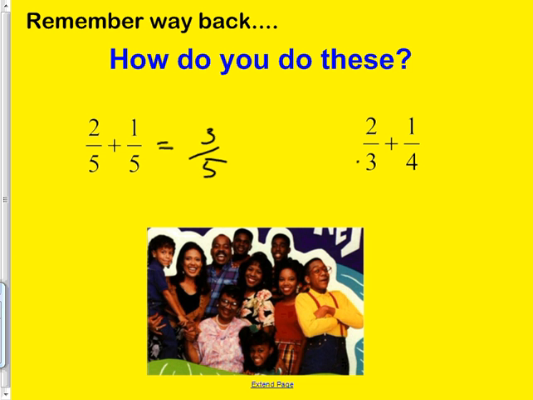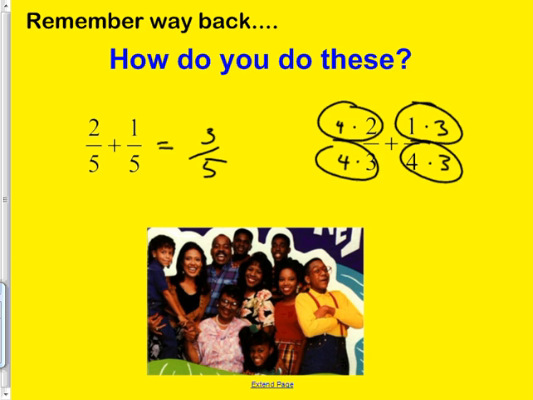We make them have a common denominator by going like this. What's a good common denominator? 12. So I got to multiply this by 4, and I got to multiply this by 3. And then I get 8/12 and 3/12. 8/12 and 3/12 makes 11/12. Think you could handle that?